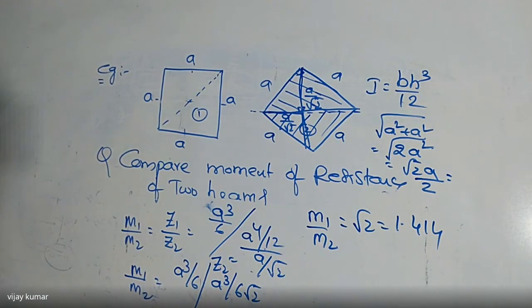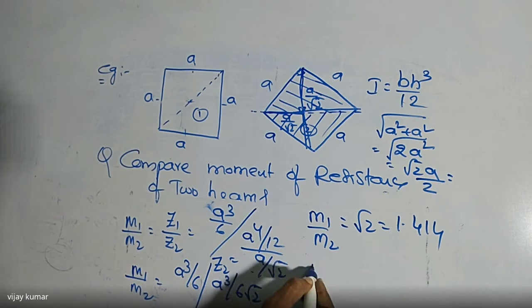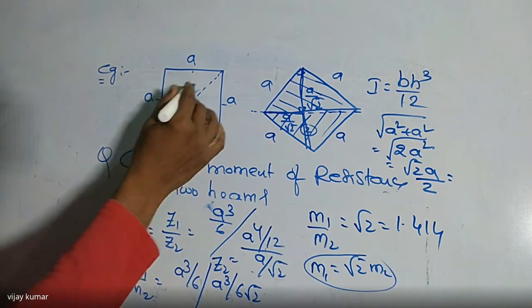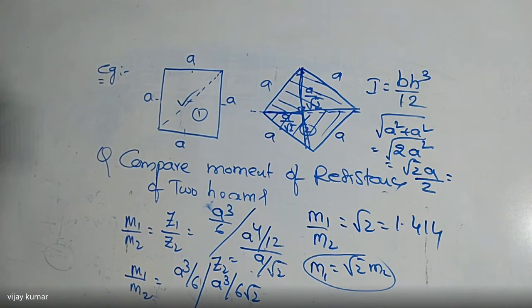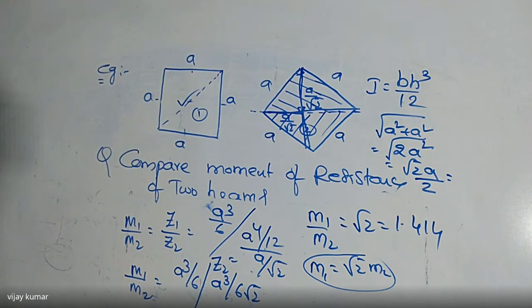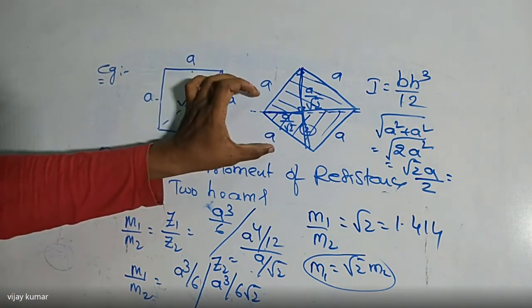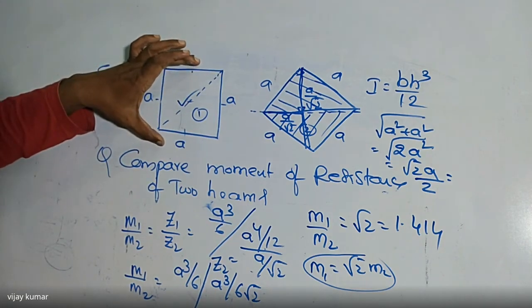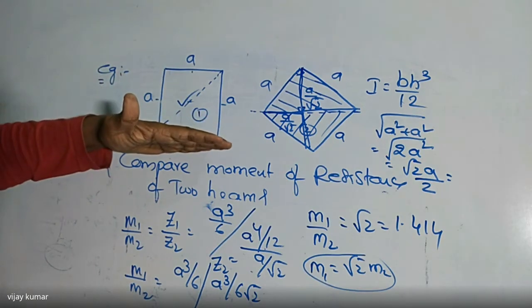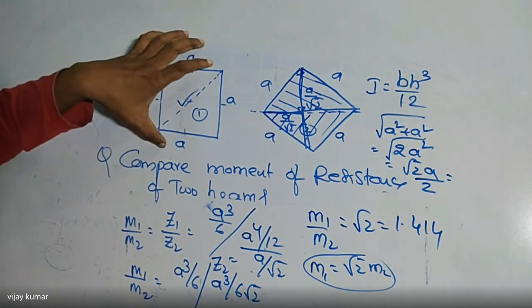Now tell me, by getting that value, which beam has more strength when compared between these two beams? Now tell me, anyone. So M1 is equal to how much? Root 2 times M2. So this one is the beam which has more strength when compared to the beam which is placed diagonally, with the diagonal horizontal. When the diagonal is horizontal, that is very weak. Compared to the beam placed at an angle of 45 degrees here, if you compare the moment of resistance of these two, this moment of resistance is always more than this one.